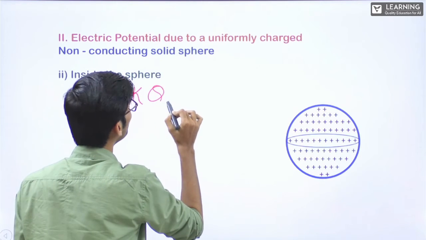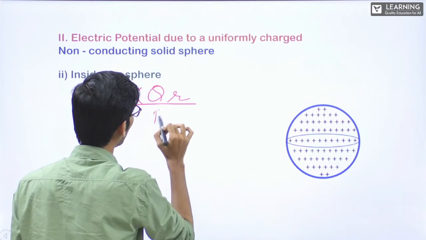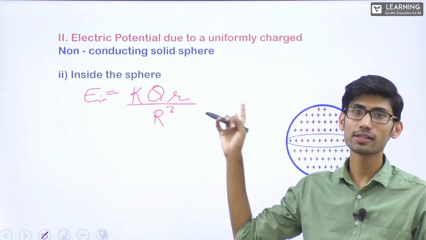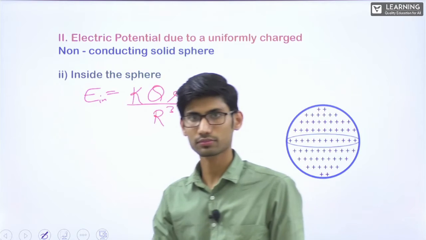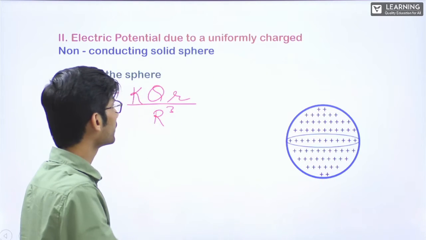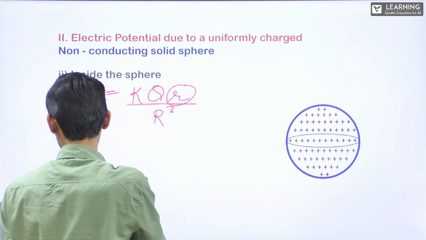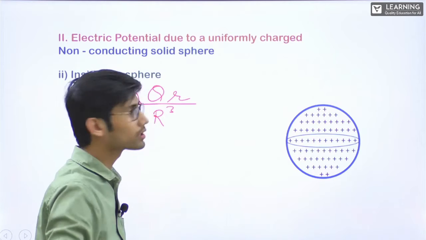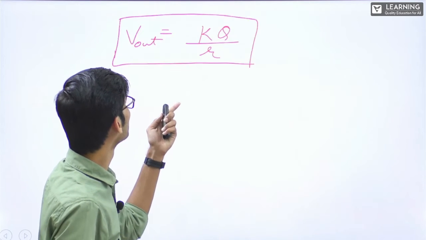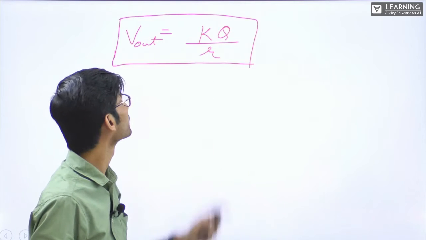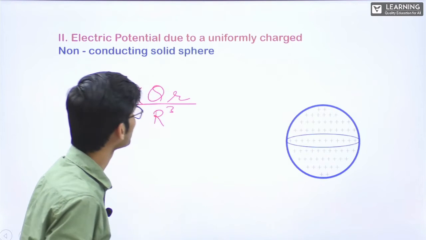KQR by R cube, correct? From center till surface, it was increasing. See here, it is directly proportional to r inside. When we go outside, the electric field becomes inversely proportional to r square, right? This is potential. Now see.